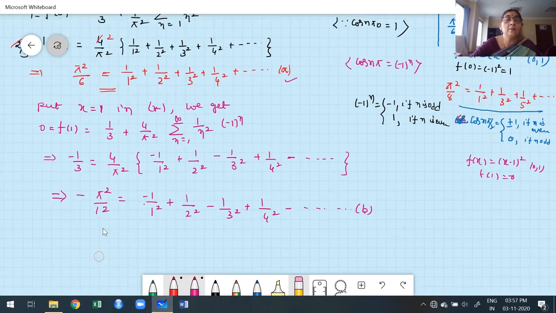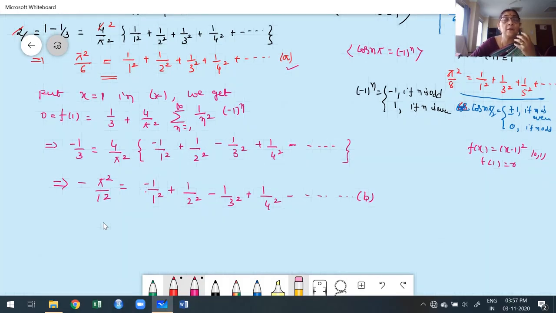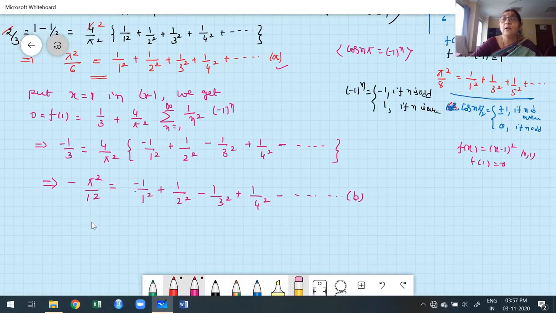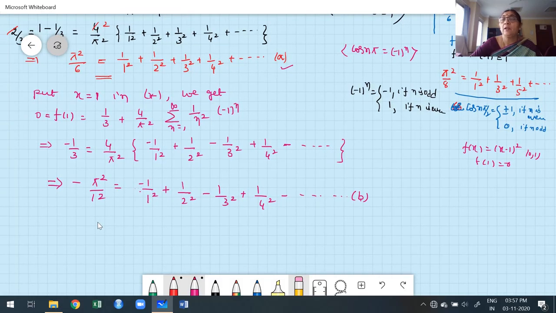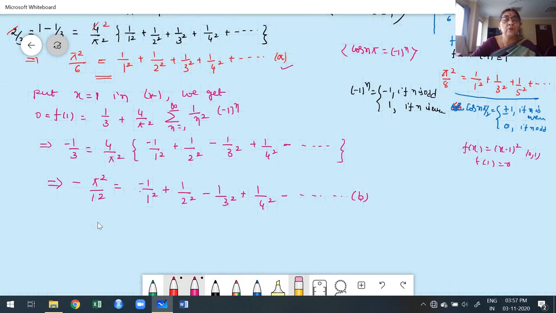See, this is one of the important problems. In some cases, for one particular value of x, you don't get the required deduced part. In such cases, how to proceed? In such cases, we choose two values of x, and either add or subtract, and automatically we get the required result. This is one of the important things. For one value of x, you don't get it. What we did: for x is equal to 0, x is equal to 1, you have to find out.